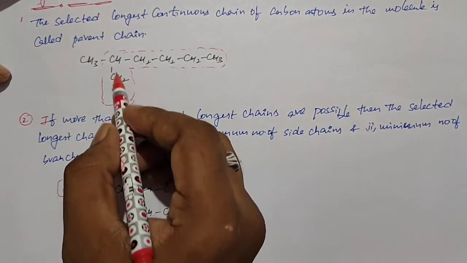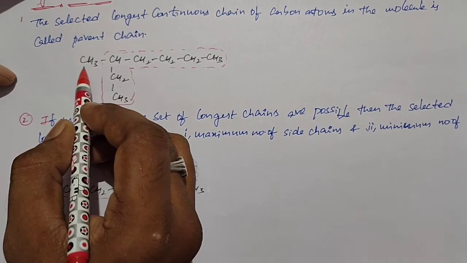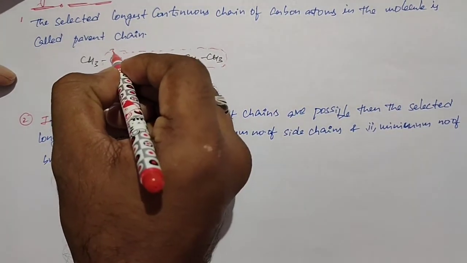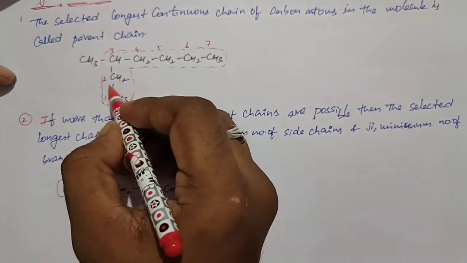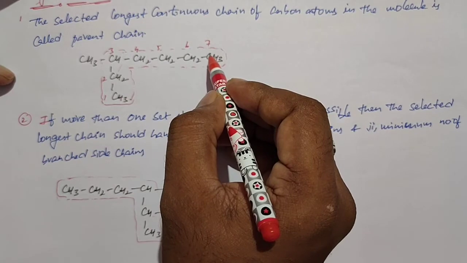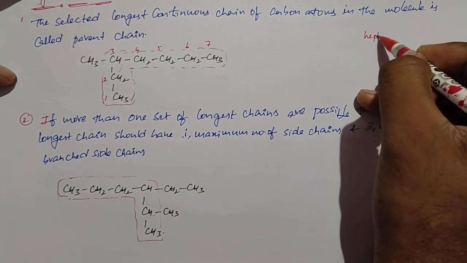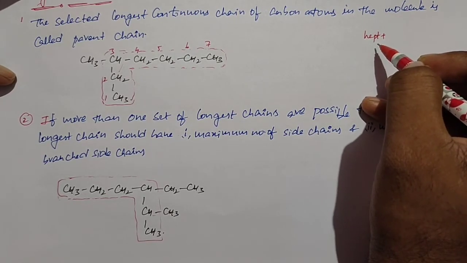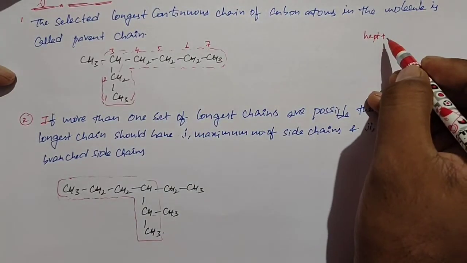If you see this, we already selected the longest chain, and this is the branch. So we need to give the least number to the branch. Numbering is given like 1, 2, 3, 4, 5, 6, 7. In the longest chain, how many carbons do we have? 7 carbons, so we call it hept. We need to start the name with the root word. What is the root word? In the parent chain we have 7 carbons, so the root word is hept.